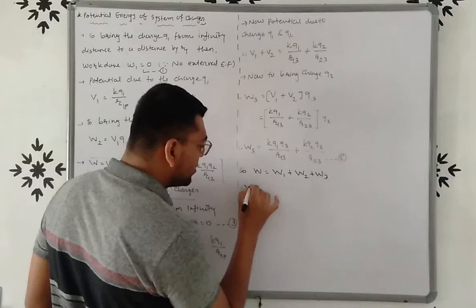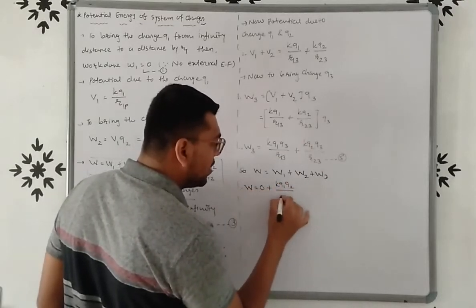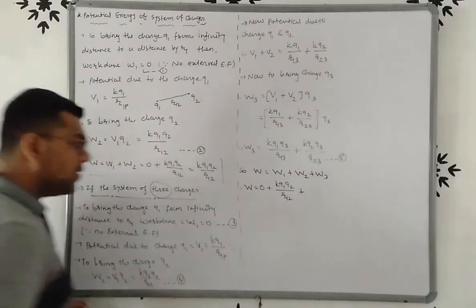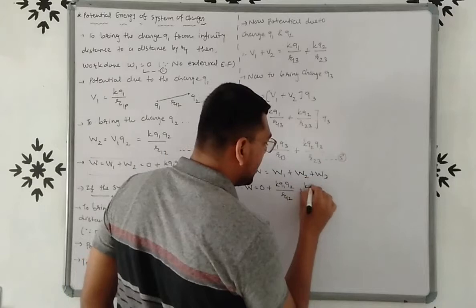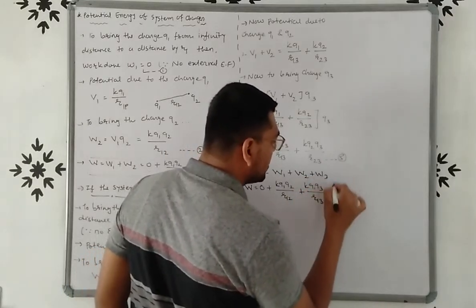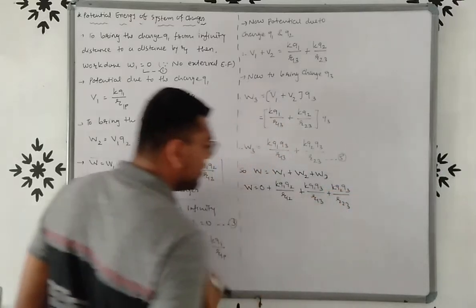W1 is 0, W2 is KQ1Q2 upon R12, plus we know the value of W3, that is KQ1Q3 upon R13 plus KQ2Q3 upon R23.